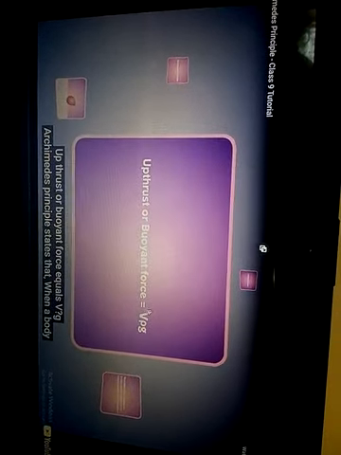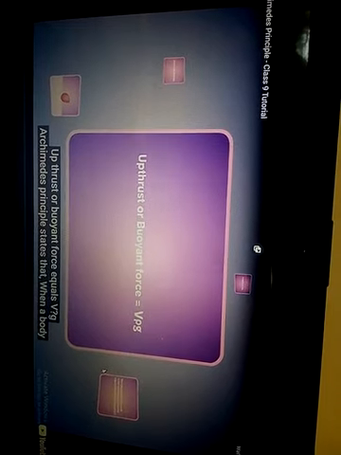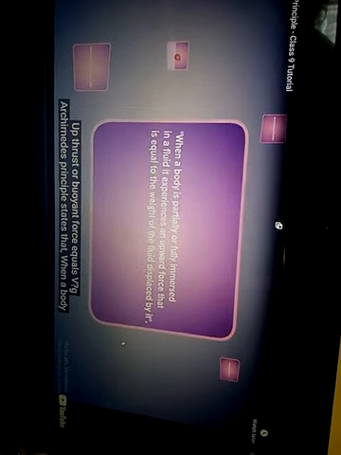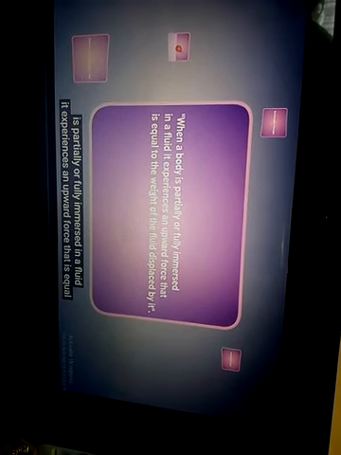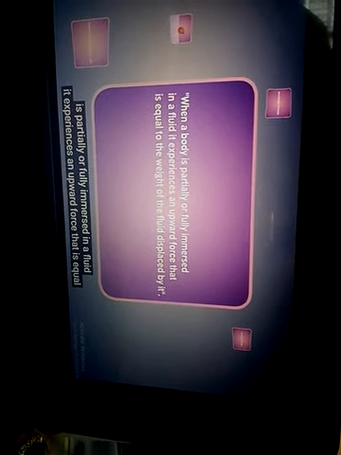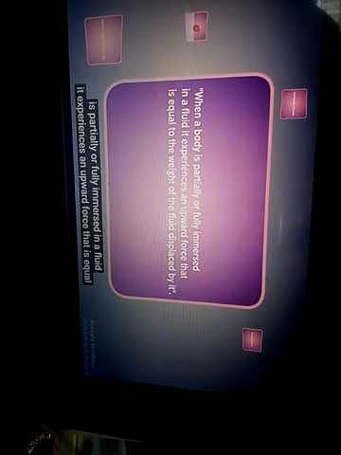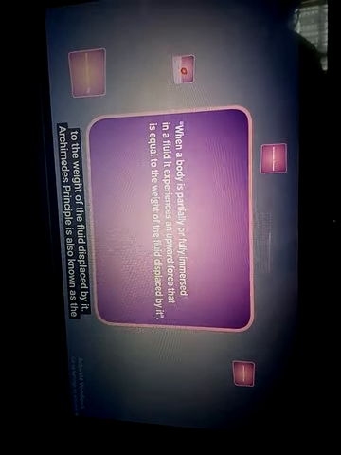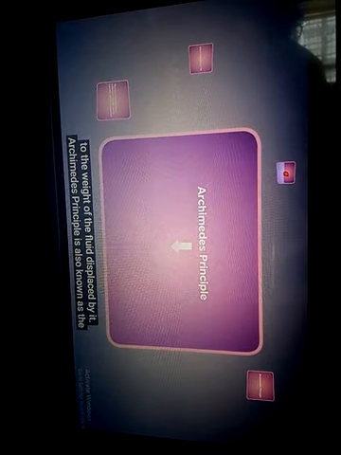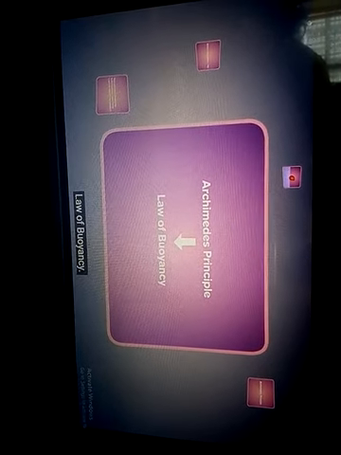Upthrust or buoyant force equals Vρg. Archimedes' principle states that when a body is partially or fully immersed in a fluid, it experiences an upward force that is equal to the weight of the fluid displaced by it. Archimedes' principle is also known as the law of buoyancy.